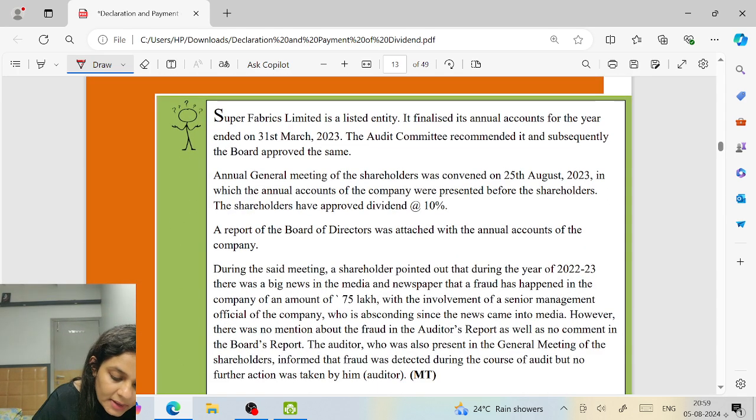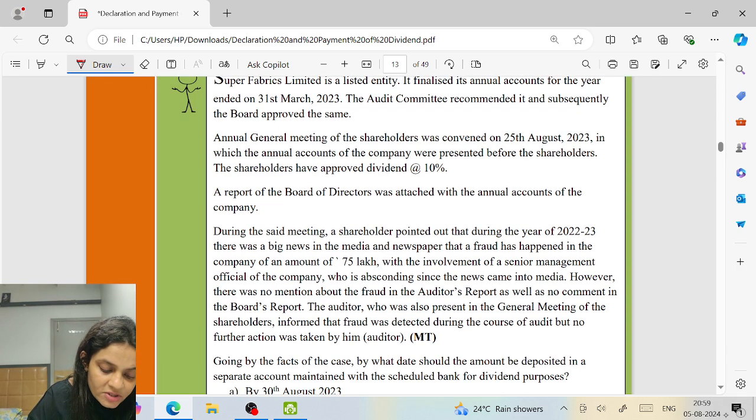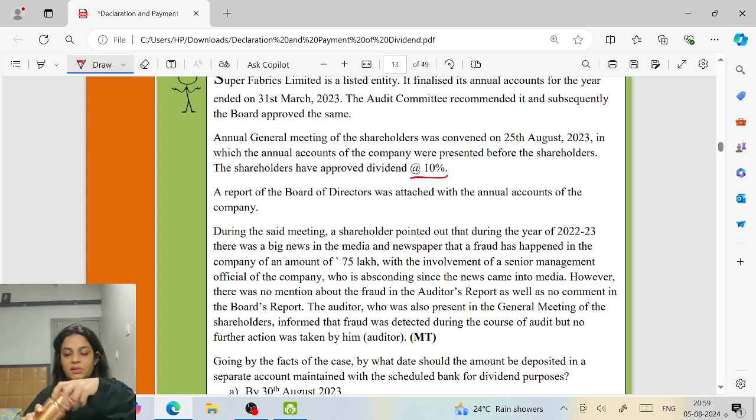Super Fabrics Limited is a listed company. It finalized its accounts for the year ended on 31st March. The audit committee recommended it and subsequently the board approved the same. Annual general meeting of the shareholders was convened on 25th August, in which the annual accounts of the company were presented before the shareholders. Shareholders approved a dividend at the rate of 10%.